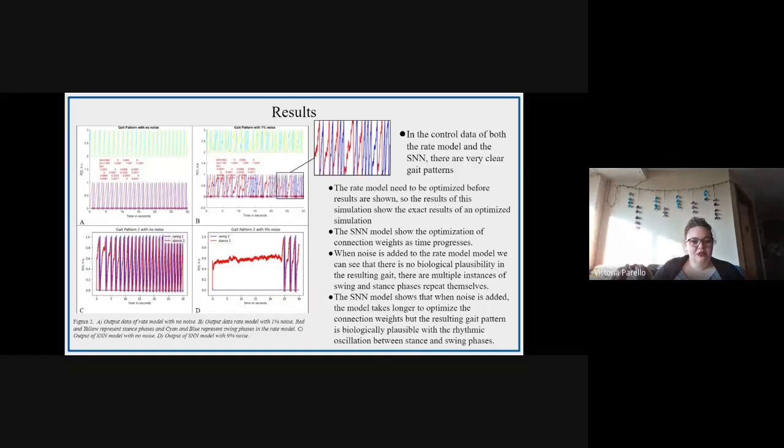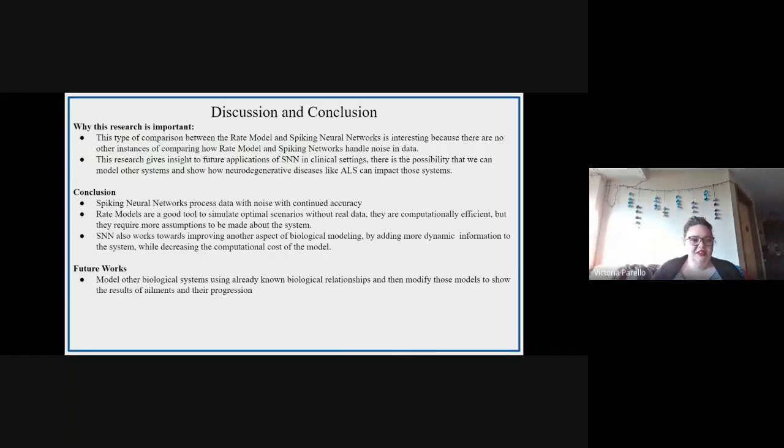In fact, in the results of the spiking neural network with 9% noise, we can see that the connection weights take almost 25 seconds to optimize, but the model eventually picks up the model behavior in a biologically possible way, confirming my hypothesis. This process of adding noise to these models is novel because I have not found any evidence of this type of comparison being done in any of my research. This comparison shows the model's ability to process real biological data, not just optimized input data.